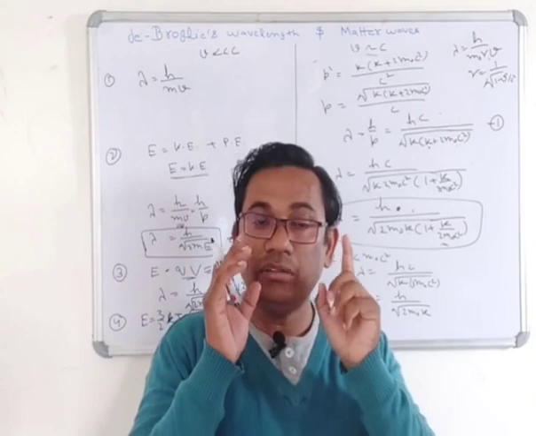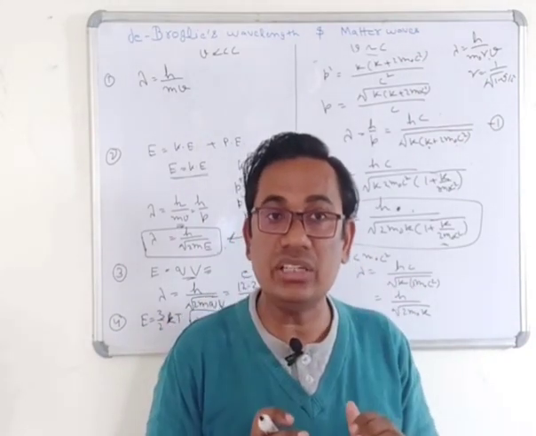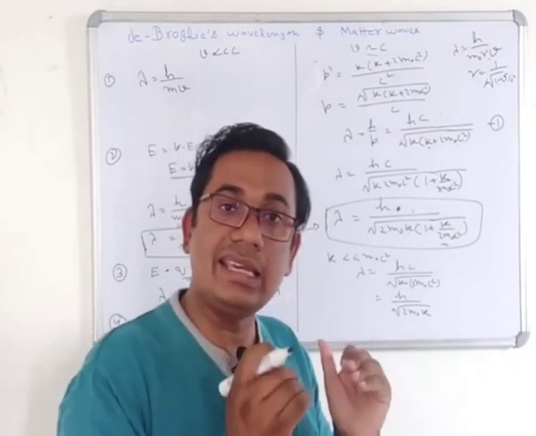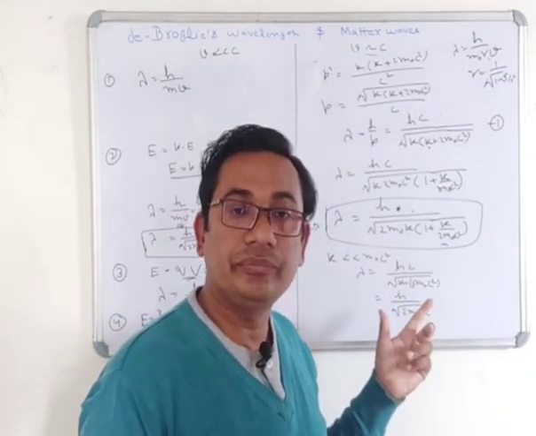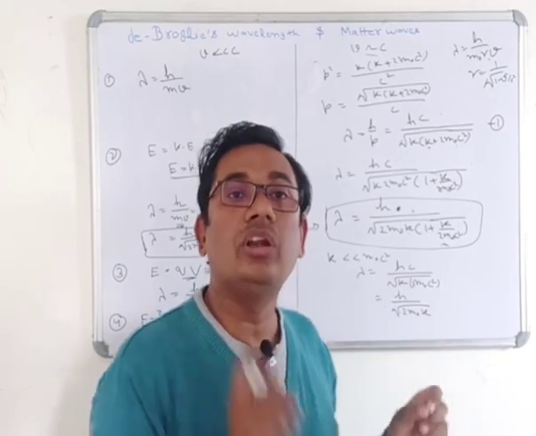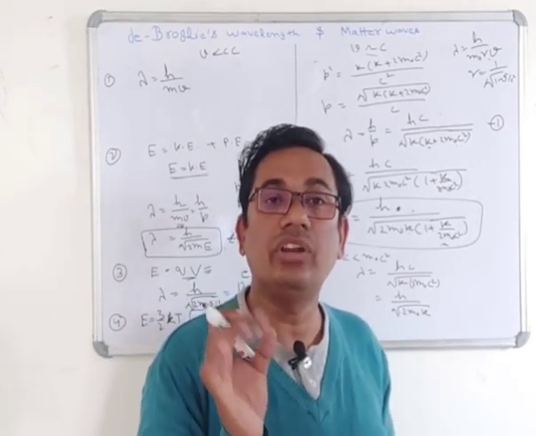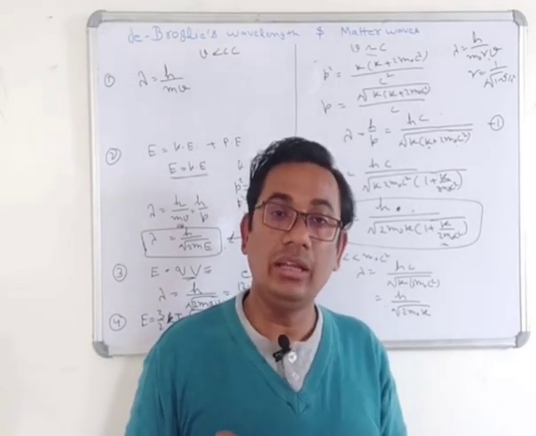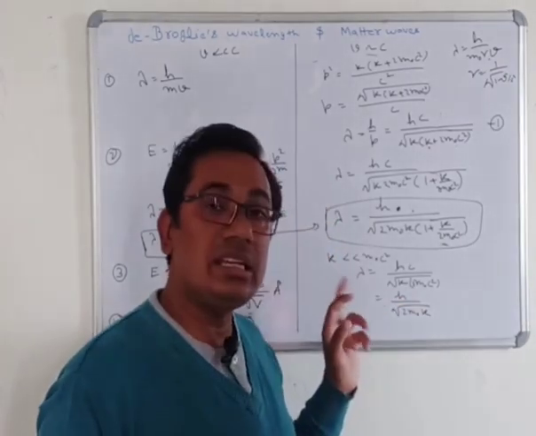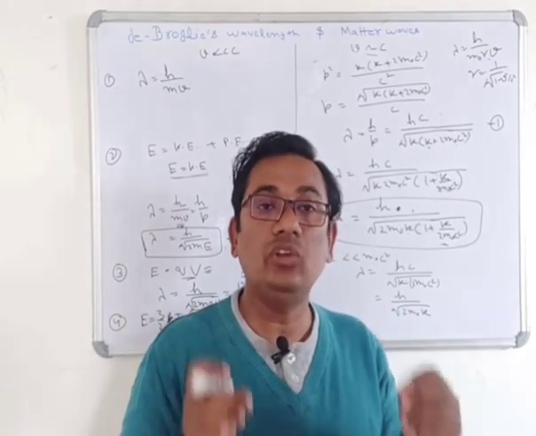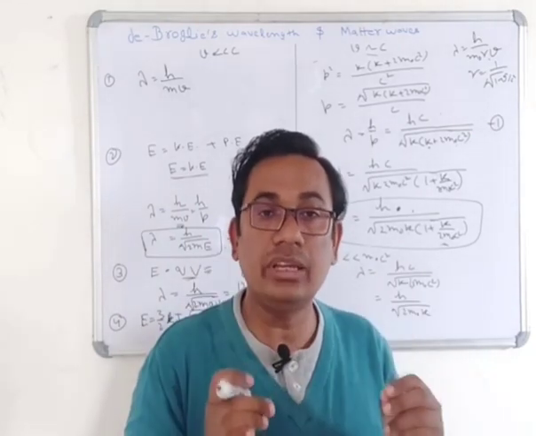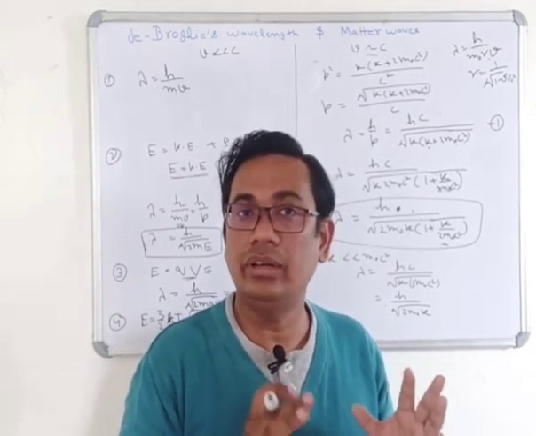Now when the question is given in terms of the energy, when the energy is much less than the rest mass energy, then you will use the non-relativistic de Broglie wavelength. Or when the energy is much greater than the rest mass energy, then you will use the relativistic de Broglie wavelength.